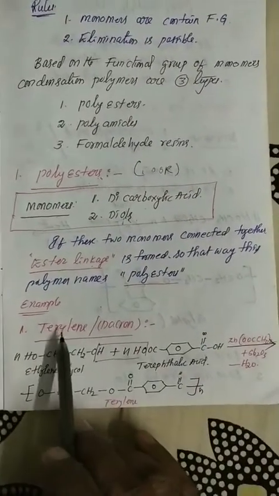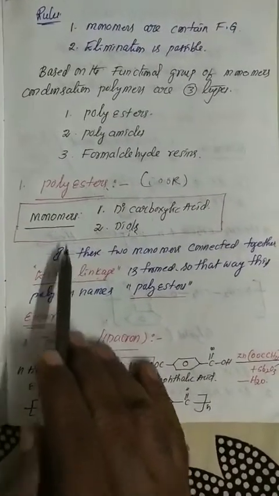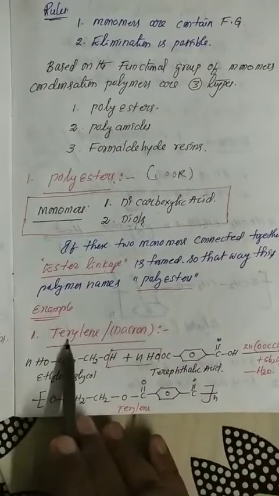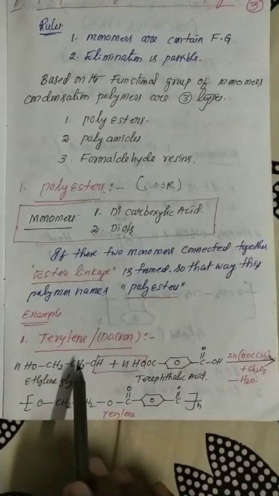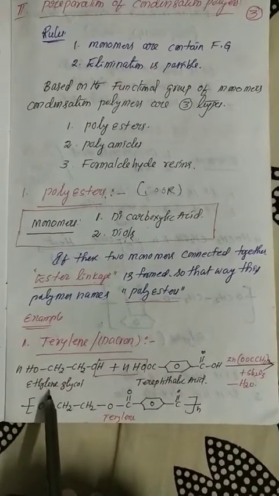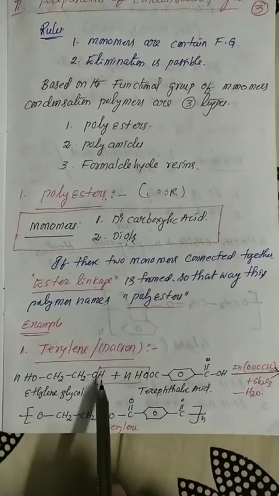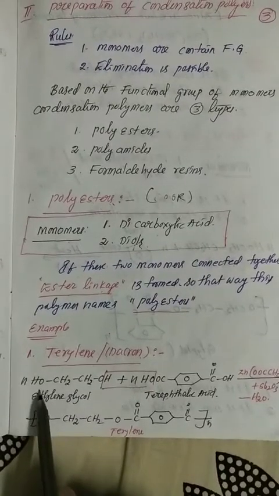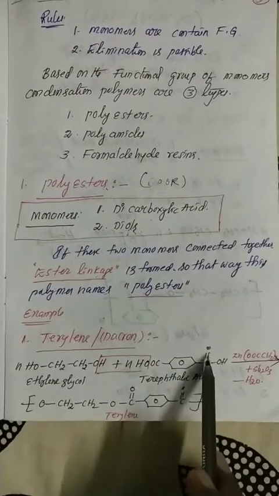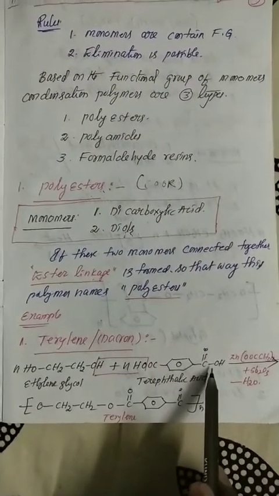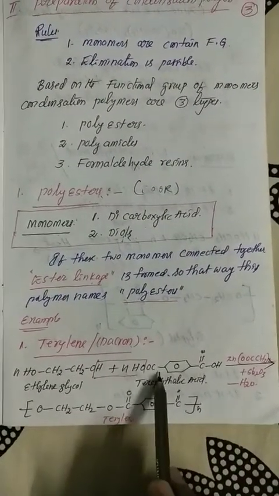Now see here carefully. The best example of polyester, my dear students, is Terylene or Dacron. You know very well what monomers are there: ethylene glycol and terephthalic acid. See carefully, in ethylene glycol there is an OH group here and an OH group here, so it's called a diol. The other monomer has COOH and COOH, a carboxylic acid, which is nothing but a dicarboxylic acid. So the monomers are a diol and a dicarboxylic acid.